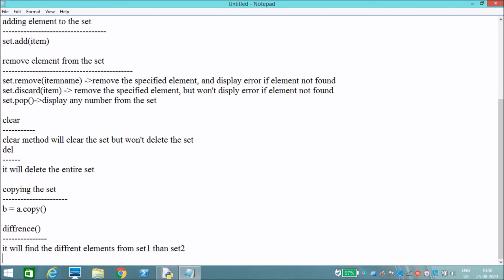If we find the difference, it gives the other numbers, the difference elements from set 1. It only displays the difference elements from set 1.